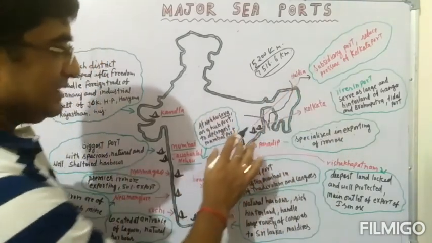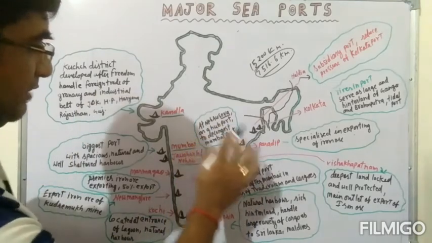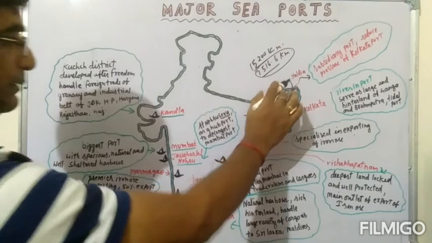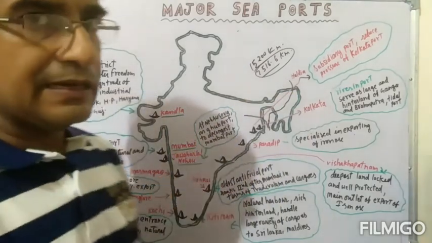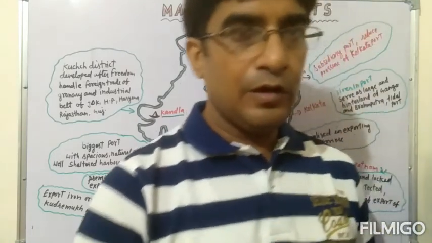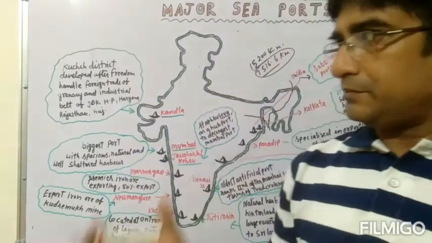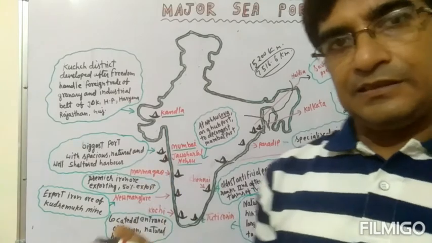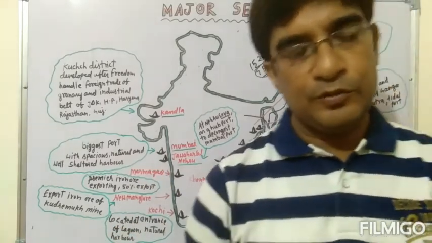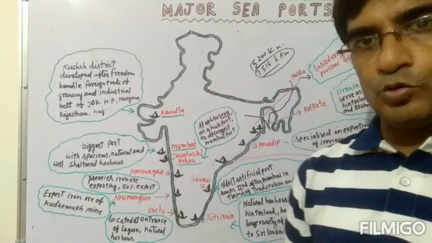So this port is equal and parallel with the Jawaharlal Nehru port, because both have the same kind of features. Both reduce the pressure on another port: Jawaharlal Nehru port reduces the pressure on Mumbai port, and Haldia port reduces the pressure on Kolkata port.